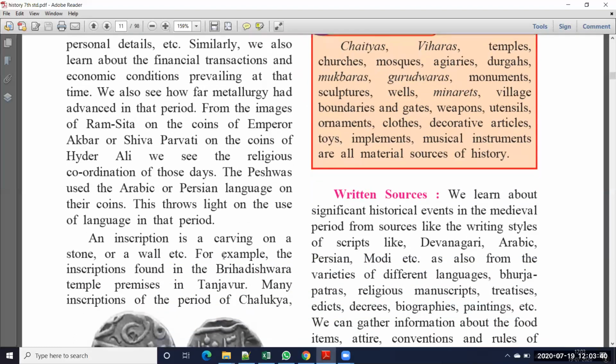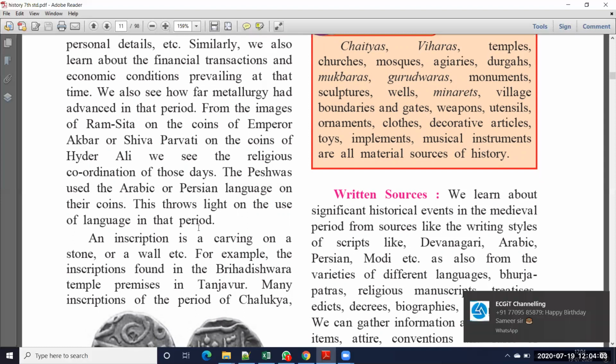Okay, the Peshwas used Arabic or Persian languages on their coins. This threw light on the use of languages in that period. So in the Peshwa period, on their coins they used the Arabic language as well as the Persian language. Okay, so when we see this type of language, we can understand that in the Peshwa period they used two languages, Arabic as well as Persian.